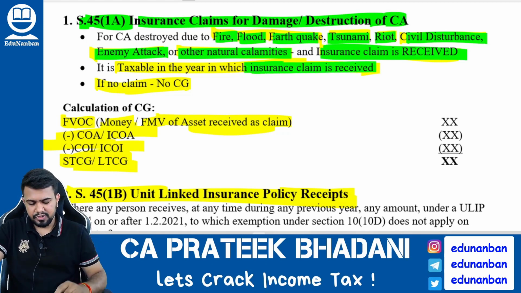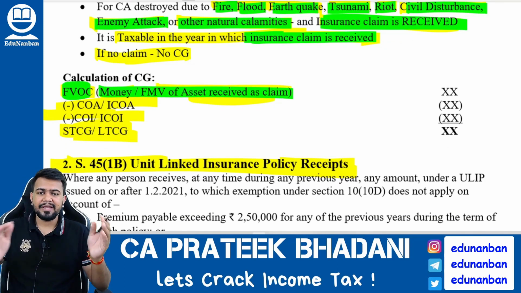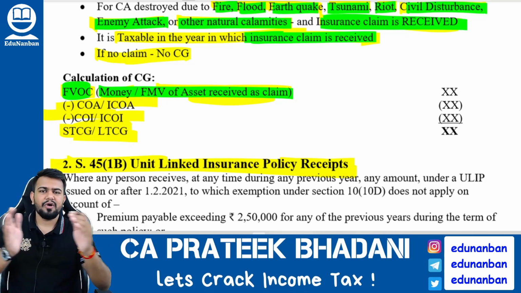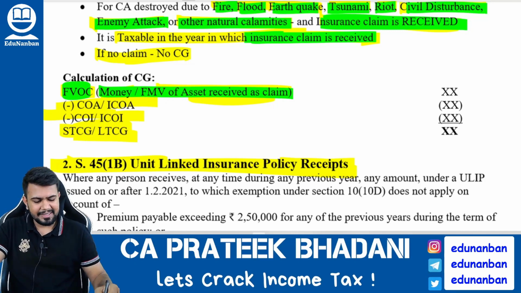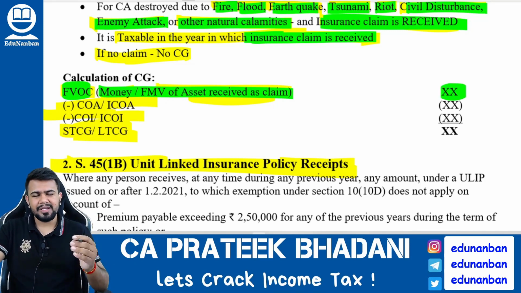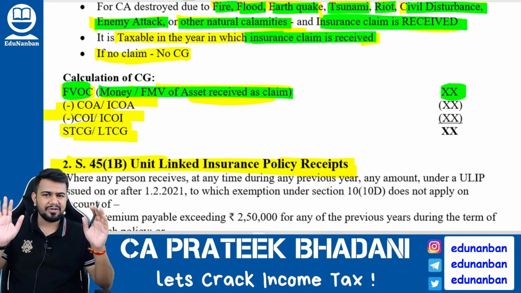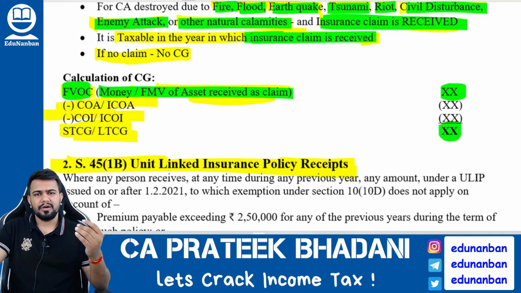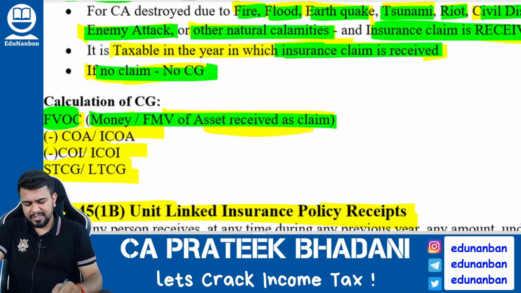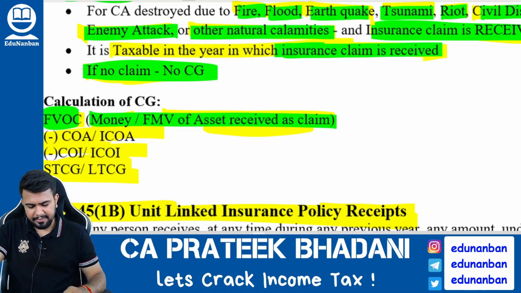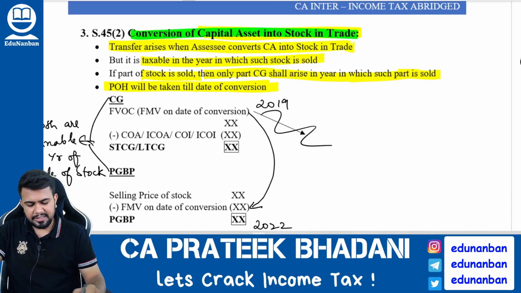So how to calculate the capital gain? Take the full value of consideration as the insurance claim received. Insurance claim can be in money form also, or it can be in asset form. If it is in asset form, take the fair market value of the asset as the full value of consideration. Then as usual, reduce the transfer expense, cost of acquisition, indexed cost of acquisition, cost of improvement or indexed cost of improvement. You will find the short term or long term capital gain. If at all no insurance claim is received, there will not be any capital gain.